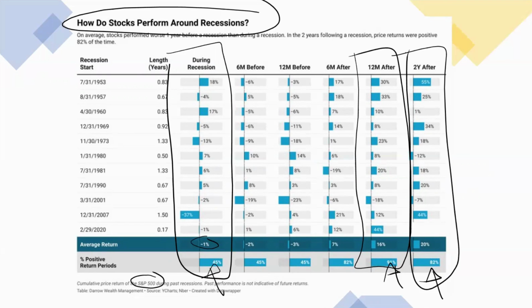So regardless of whether there is a recession or not, there's a probability of you still making a positive return if you invest in the market.